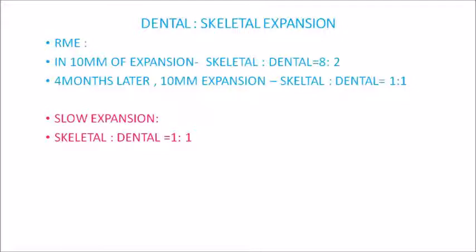But initially RME will have a greater skeletal component. That is, after the end of a month, the ratio of expansion between skeletal and dental will be 8:2 in case of an RME. But after 3-4 months, this ratio will be equal. Whereas in slow expansion, from the beginning to the end, the amount of expansion skeletal and dental achieved is almost the same throughout.